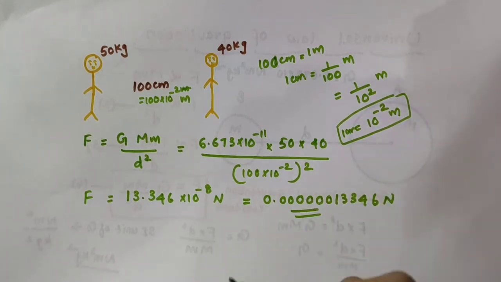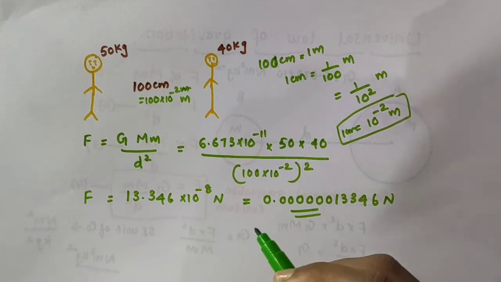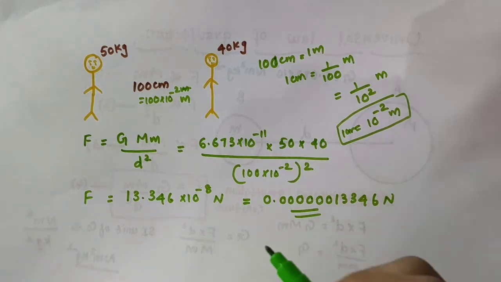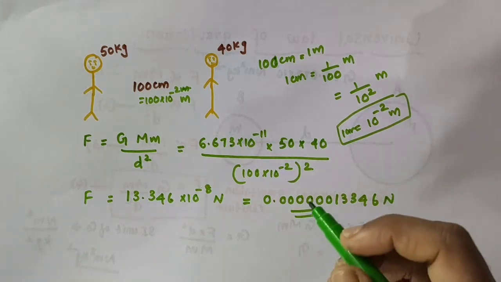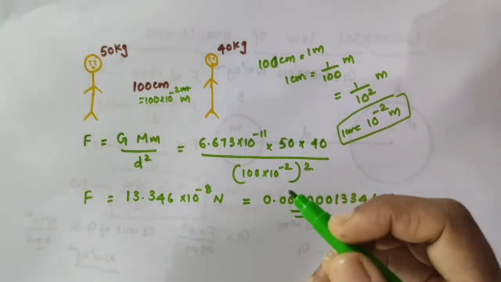This gravitational force is the force which binds us to the earth. It is the same force which is responsible for the motion of the moon around the earth, and the motion of planets around the sun. It is the same force responsible for the formation of tides due to the moon and sun. But this gravitational force is very negligible between two people.